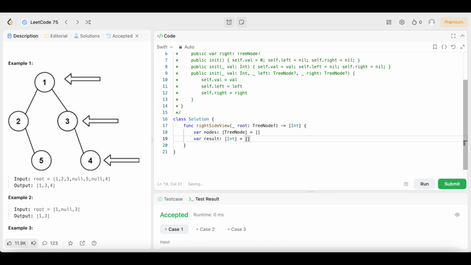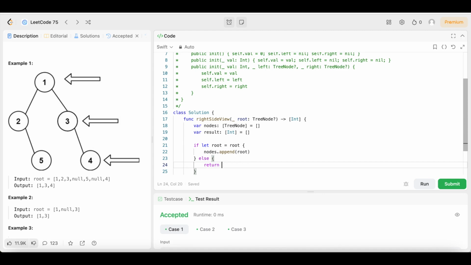Then we're going to come down here and say if let root equals root, we are going to nodes dot append root. Else, we're going to return a blank array.